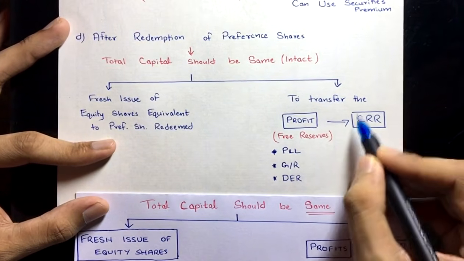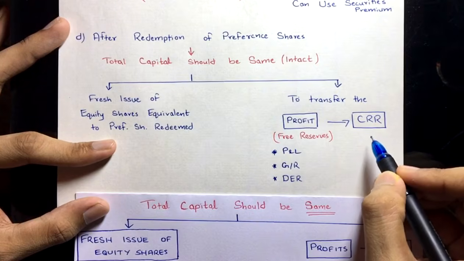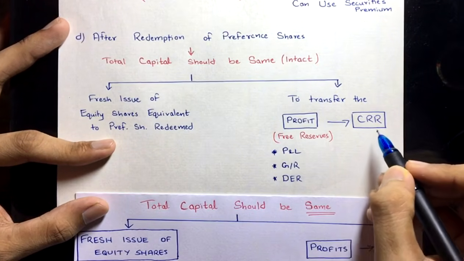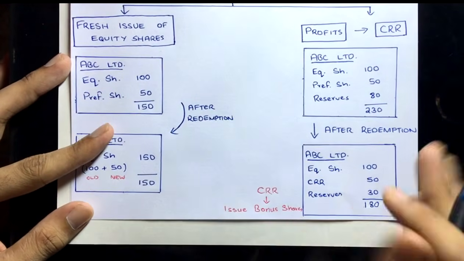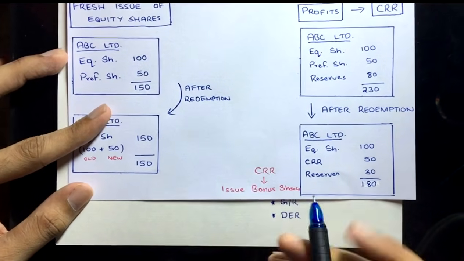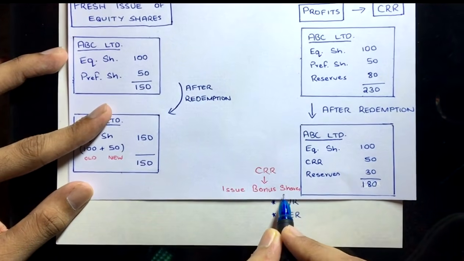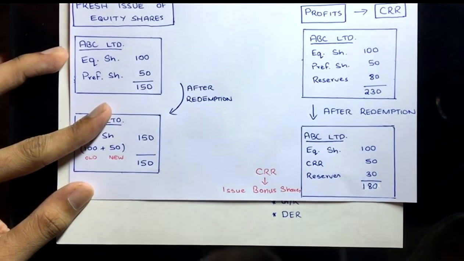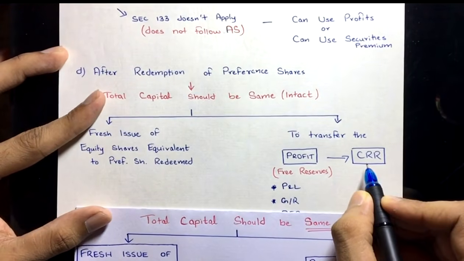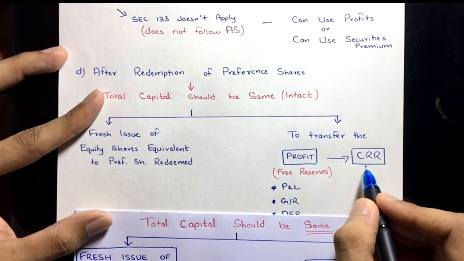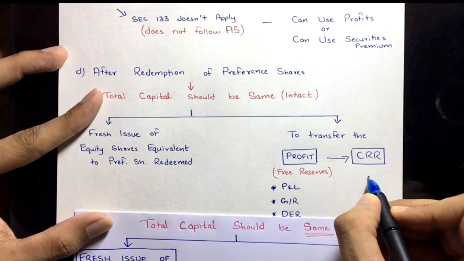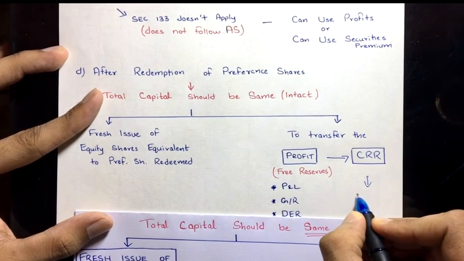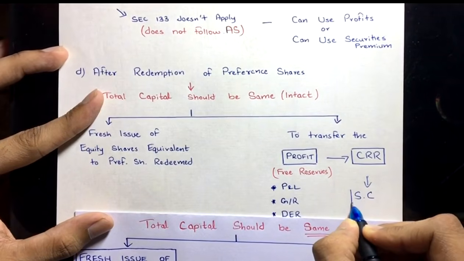We cannot use this CRR reserve as we like. Just according to the Indian Companies Act 2013, as mentioned there. And it is mentioned that CRR can only be used to issue bonus shares. You're getting it now? It can only be used to issue bonus shares. That means ultimately this CRR will get converted to what? It will get converted to share capital.